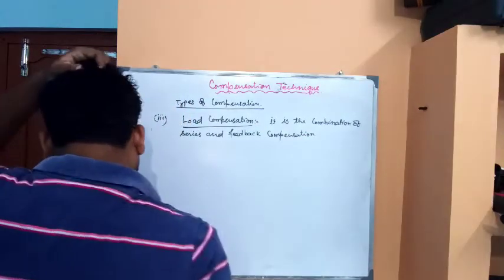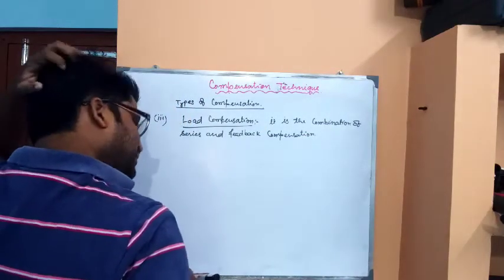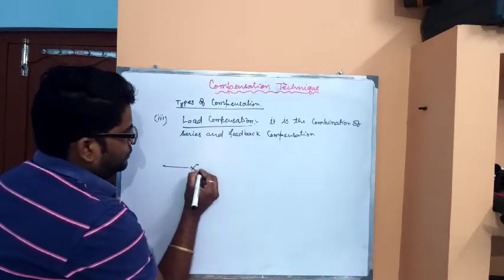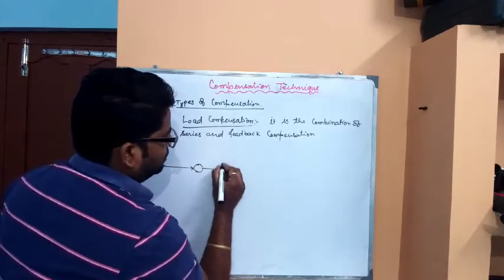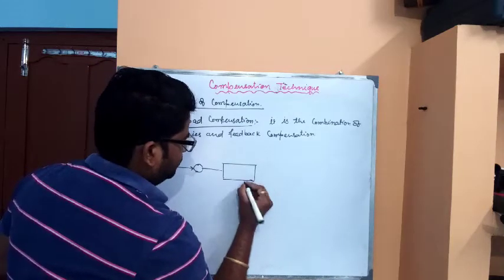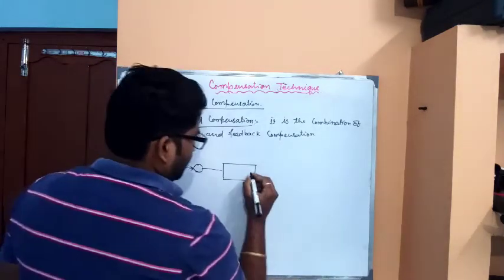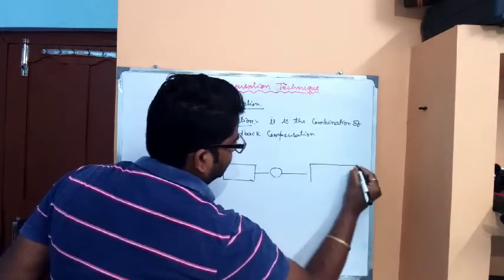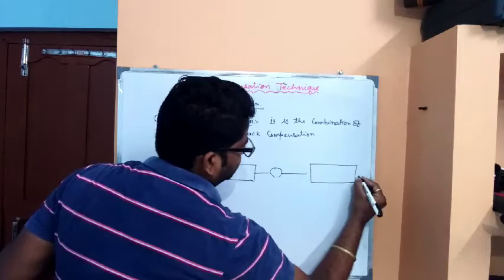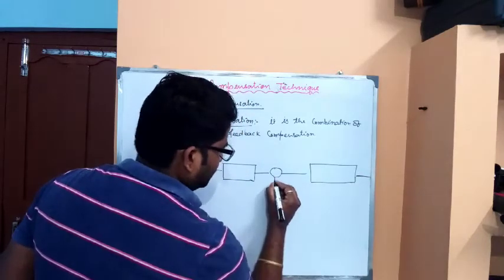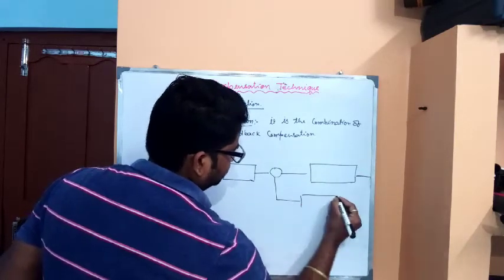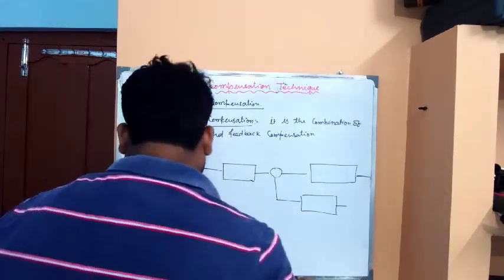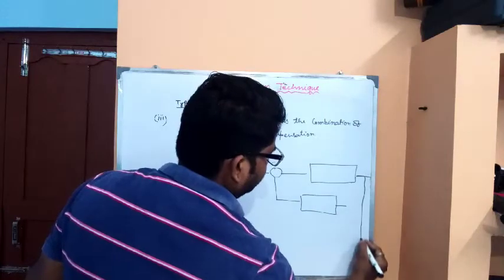Okay, so how will the circuit diagram of this look? For this, one compensation circuit will be represented over here, then one summing point is over there, then this is the fixed element or the existing system, and here one more compensation circuit or compensator network is represented.